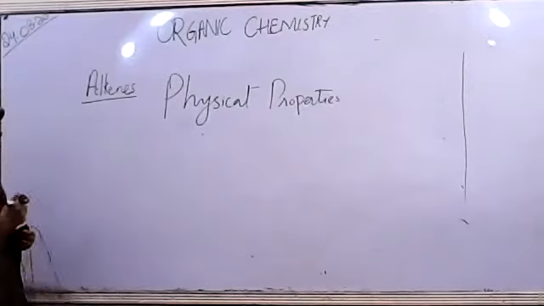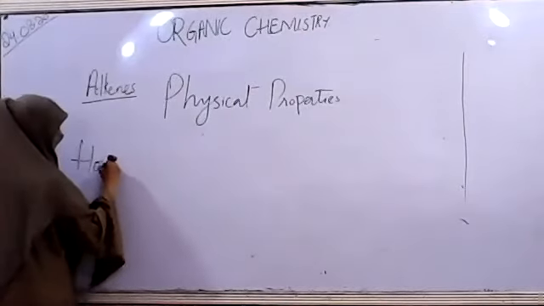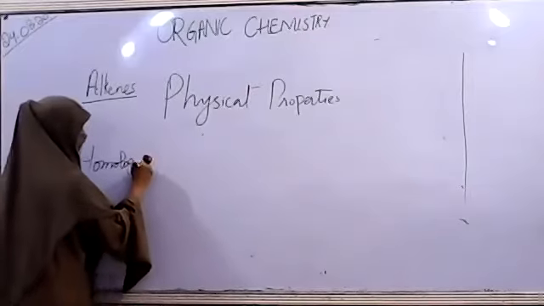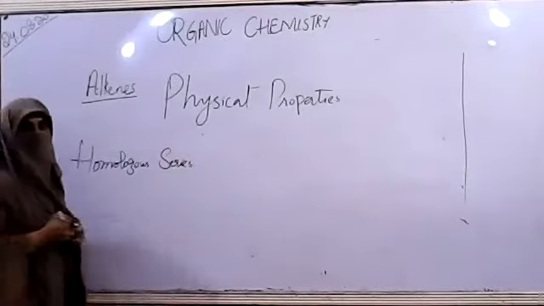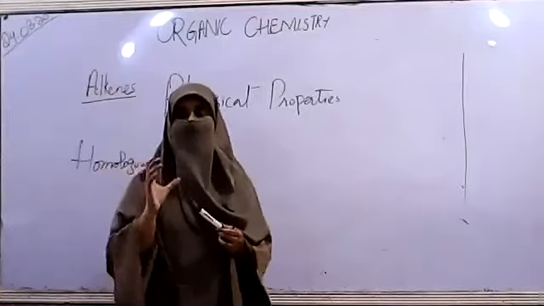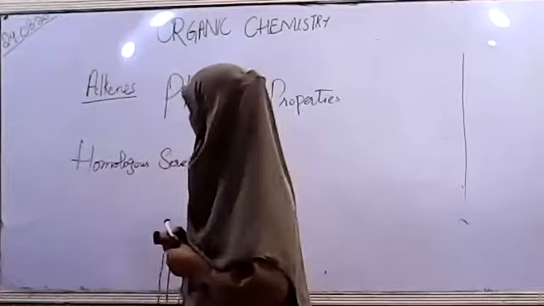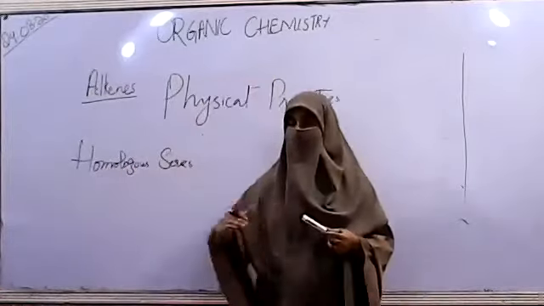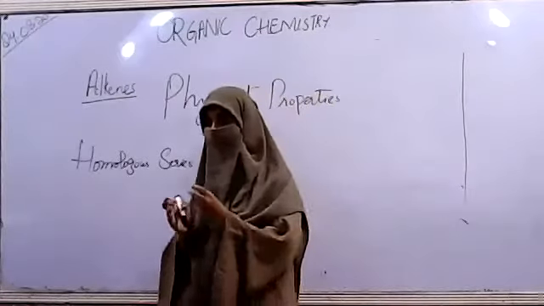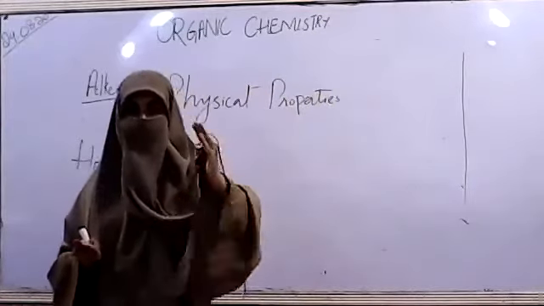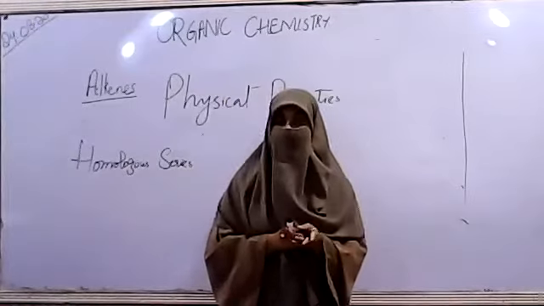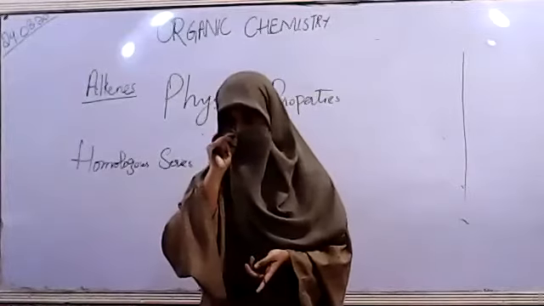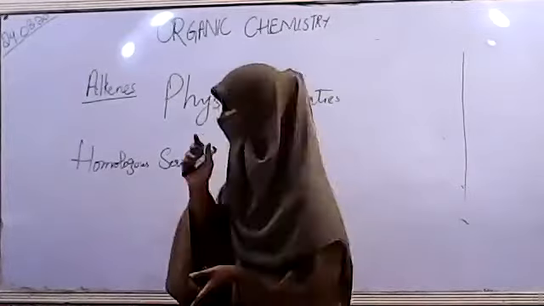I told you the use of homologous series, that all the members of the series have the same nature. Same nature means they have the same kind of properties. The properties may vary, but in the shape of a trend. For example, if we go from a lower number of carbons to higher numbers, they will be increasing or decreasing in the form of a trend, just like the trends you observe in the periodic table. Now we are talking about the homologous series called alkenes.